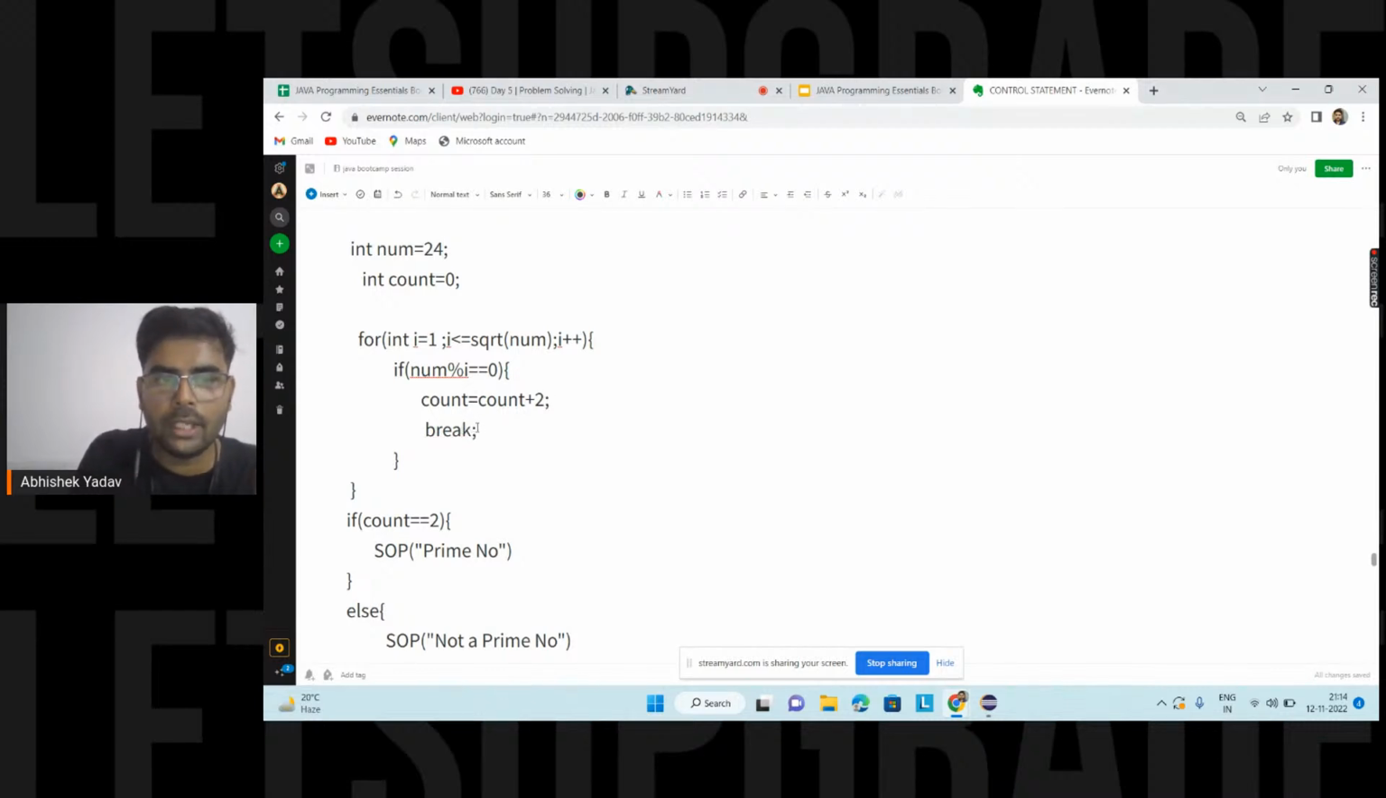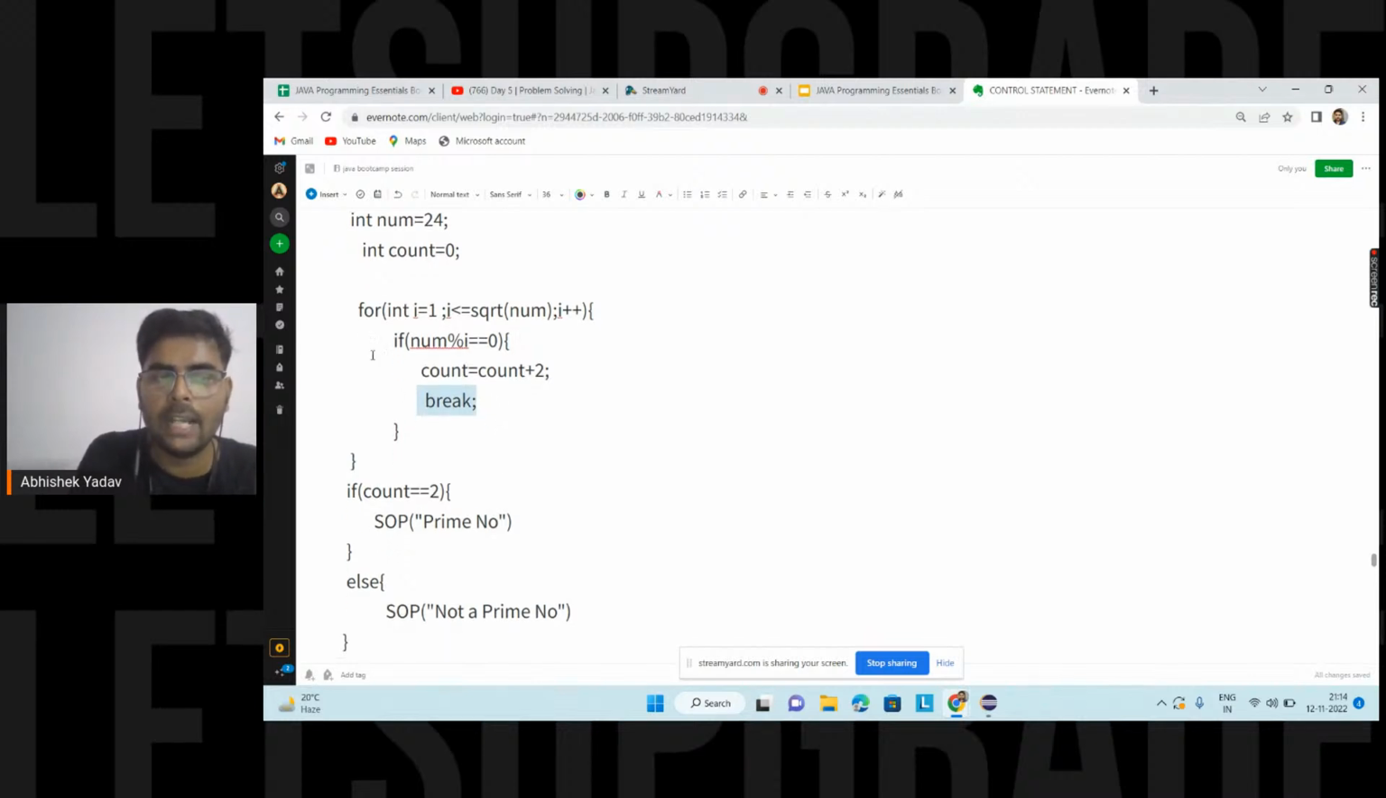So the moment the program reaches this line, what will happen? I will move out of the for loop, and here the first condition is true. So since 24 is not a prime number and you are printing prime number, this logic is wrong here. Okay, Abhay. So let's try to optimize. Let's try to observe now.